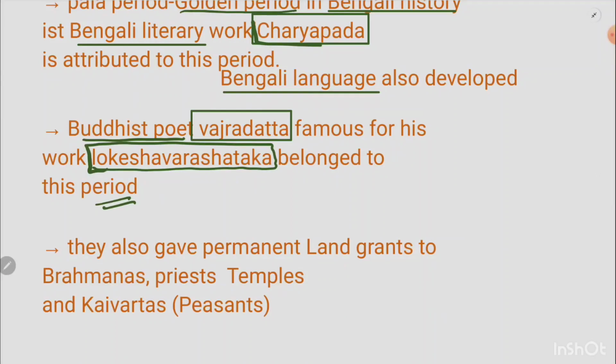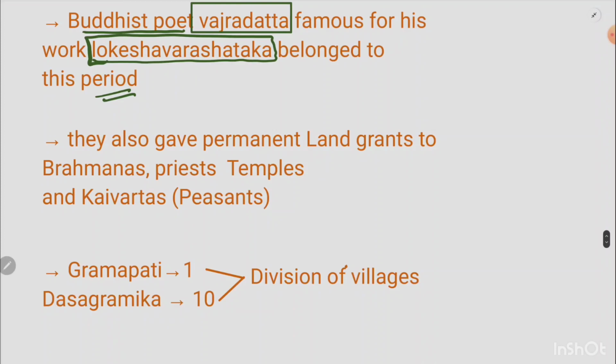Now, another important fact: sometimes examiners confuse the student by asking tricky questions, but those are not actually tricky if we pay attention to the details. For example, land grants were given by these Pala rulers. The permanent land grants were given mostly to Brahmanas, priests, and also temples. These grants were permanent, meaning once the grant was given, it was not taken back.